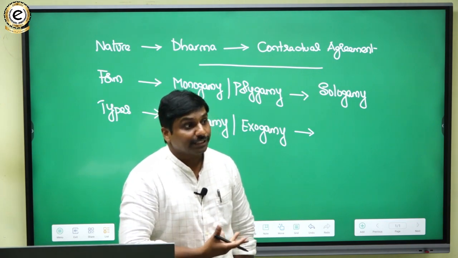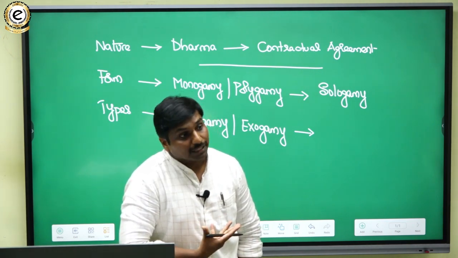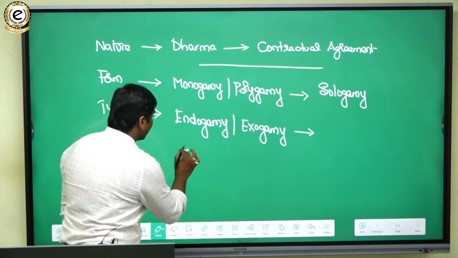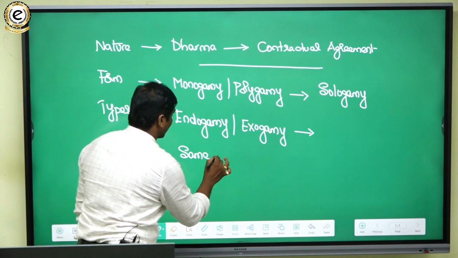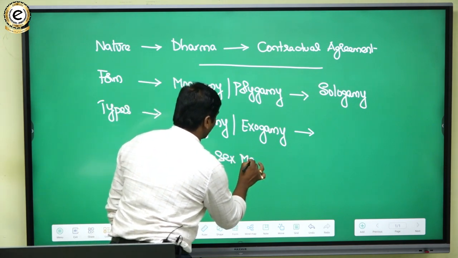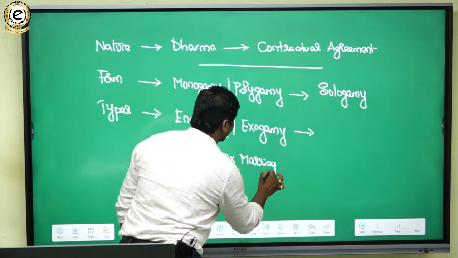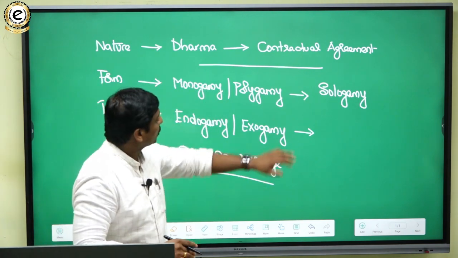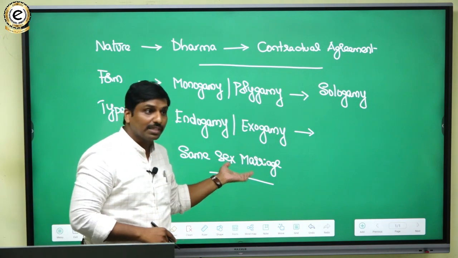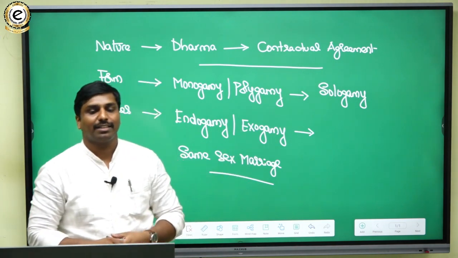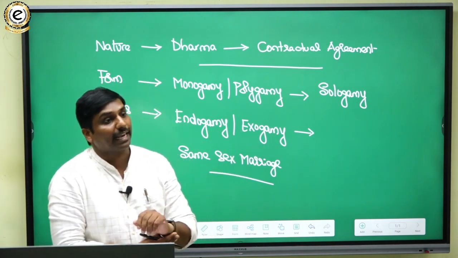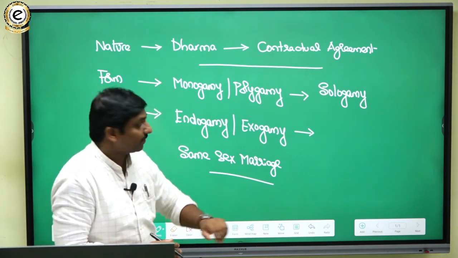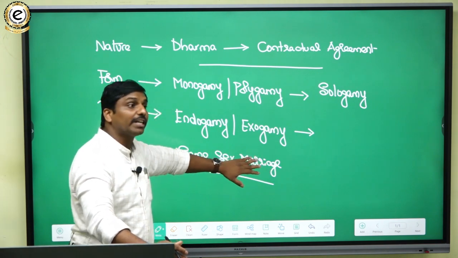And another important evolving form is same-sex marriages. This is another important new trend in the marriage system. So it can be sologamy, it can be same-sex marriages. They were in the news recently, with demands regarding legalization of same-sex marriages, or decriminalization of same-sex relations.